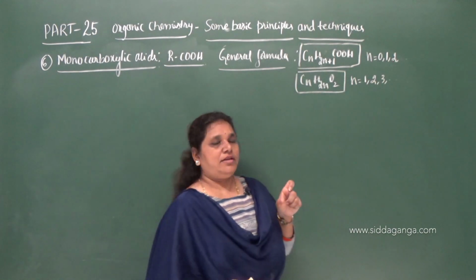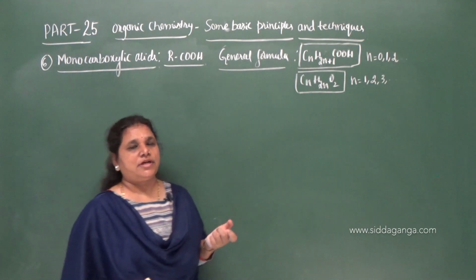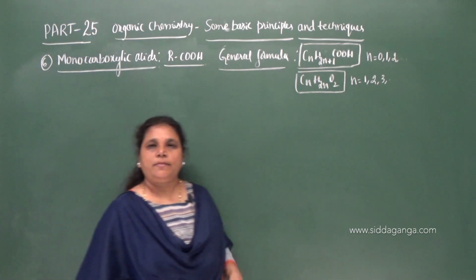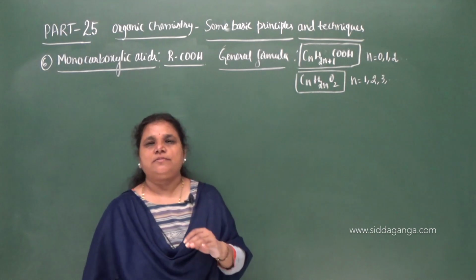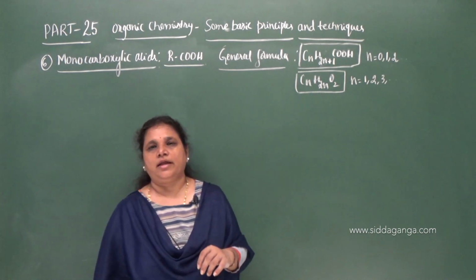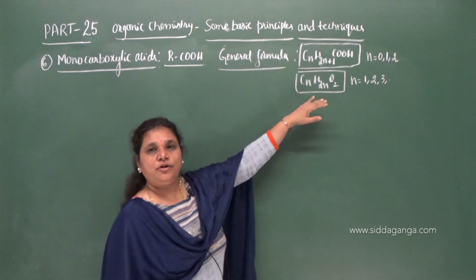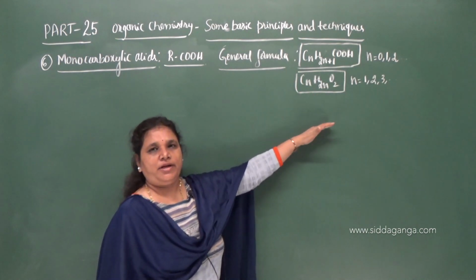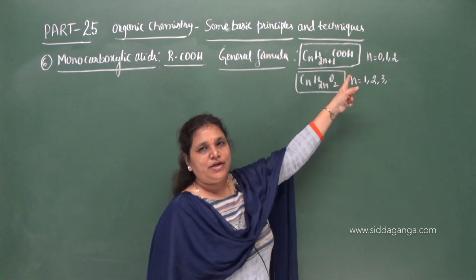Because here the functional group is the COOH group and that COOH group already contains carbon. The carbon atom present in a functional group is always the first member of any of the organic series containing one carbon. So, since the functional group itself contains one carbon here, you need to give the value of n equal to 0 here.